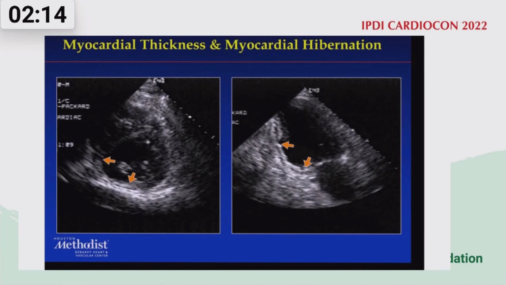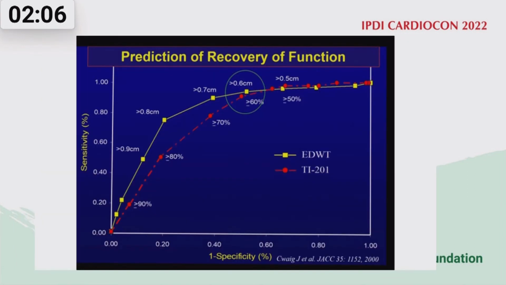And thinning of the myocardium in resting myocardial infarction is another indicator of viability or not. With myocardial thickness less than 6 millimeter, almost you are not going to get any viable myocardium in there. And it has been confirmed by the SPECT test that when a patient has a myocardial thickness of less than 6 millimeter, the chances of viability are much less. Of course, through MRI and through PET, some portion of the patients with thin myocardium do have viability, but again, out of those patients, only 20% will get benefit from revascularization.